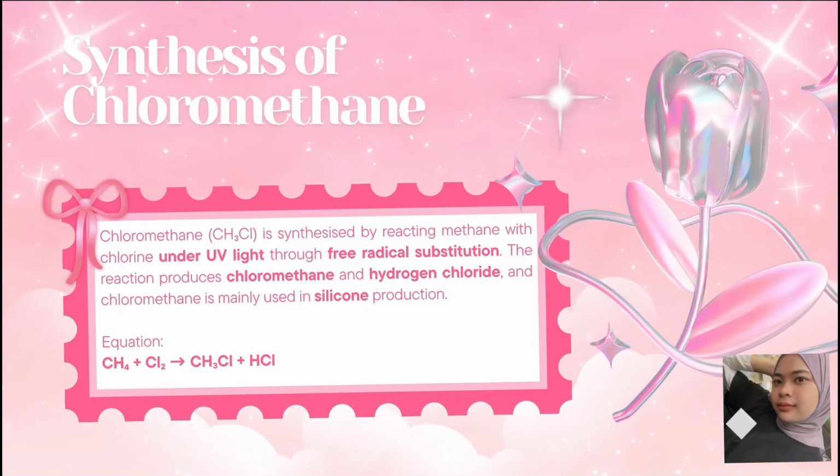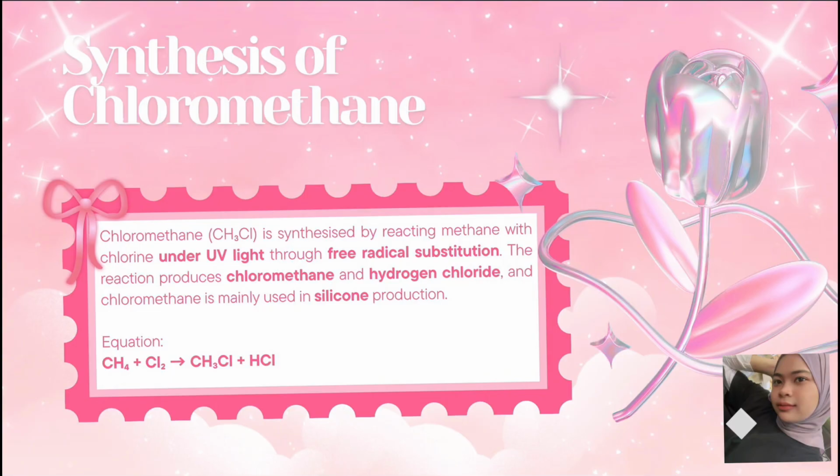Chloromethane, or CH3Cl, is an important organic compound widely used in industry. It can be synthesized by reacting methane with chlorine under UV light through a process called free radical substitution. In this reaction, UV light breaks chlorine molecules into highly reactive chlorine radicals, which then replace a hydrogen atom in methane. This produces chloromethane and hydrogen chloride, as shown in the chemical equation. Careful control of reaction conditions is necessary to avoid further substitution, which can form other chlorinated compounds like dichloromethane.